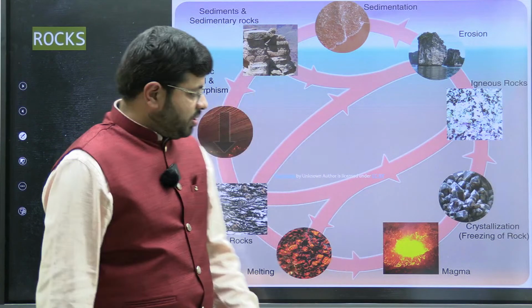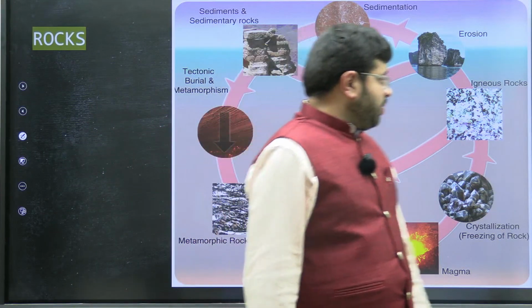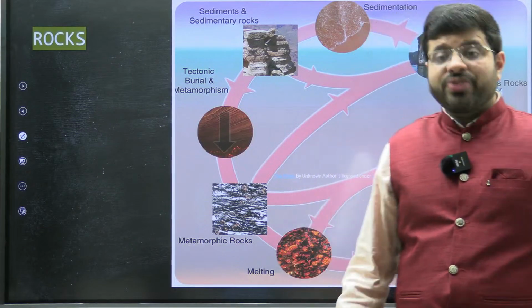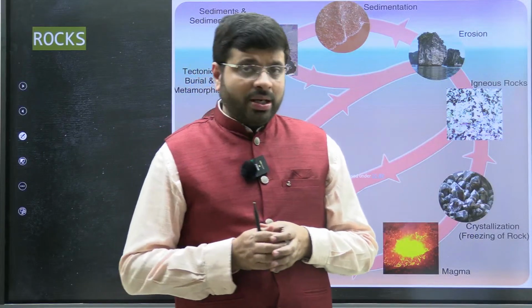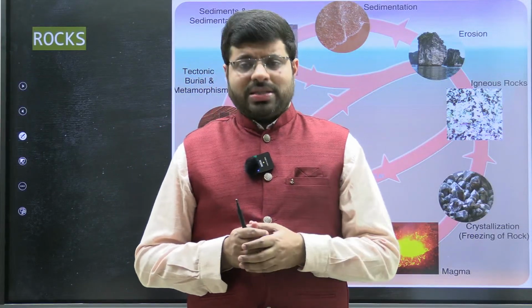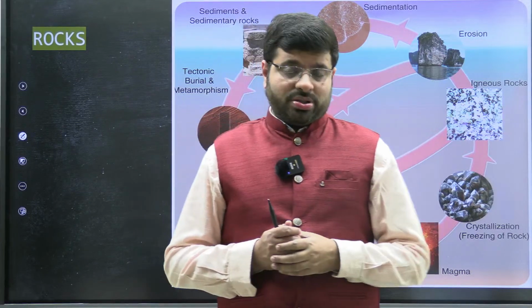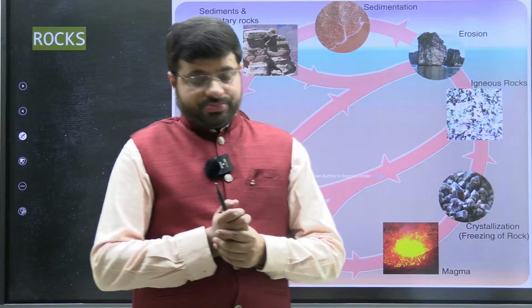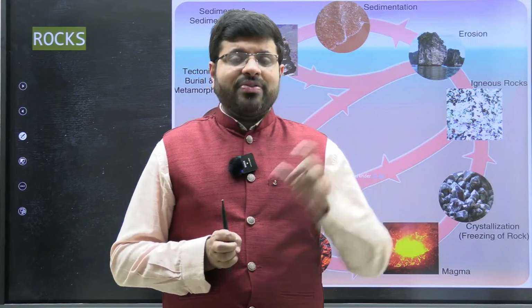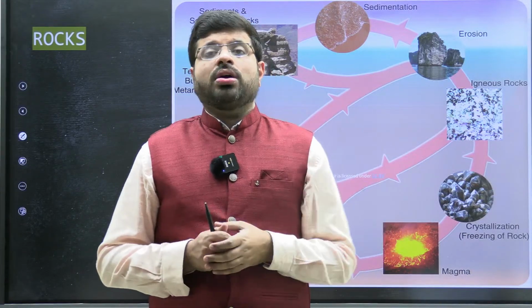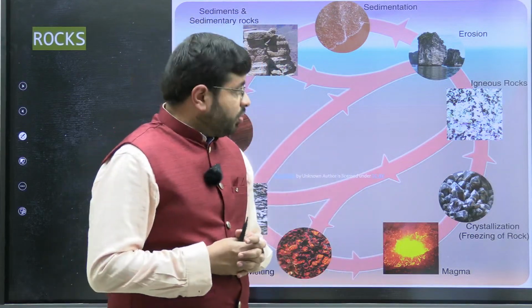Such rocks are found on the earth's surface. There are certain rocks which form deep in the earth, which relatively cool down over millions of years, where the grain size would be much larger and they become bigger. So those rocks are very, very hard. Say an example like granitic rock. Granite is an igneous rock found deep in the earth. Or rather, not that deep, that's the wrong thing, but you can say that granite is a very strong word. You do find much stronger rocks than granite which are found deep inside the earth. So we'll understand about that.